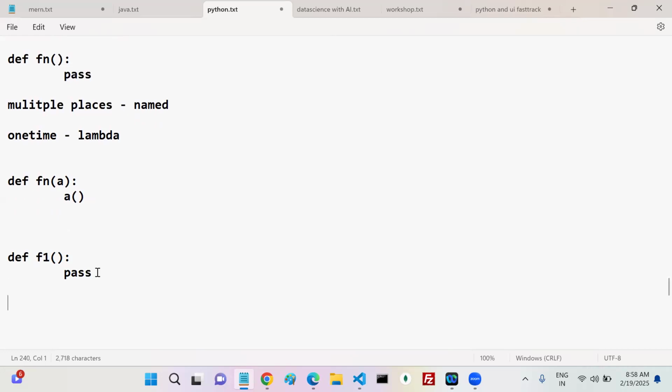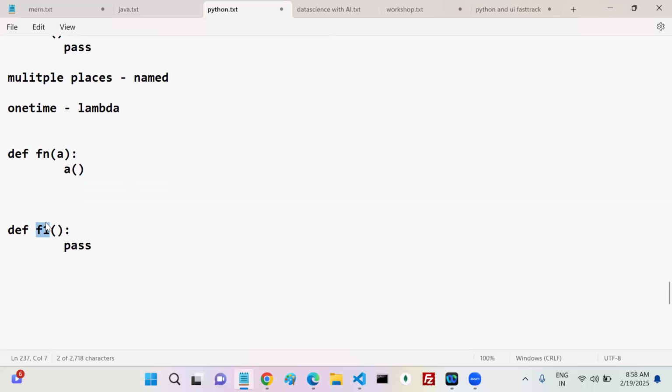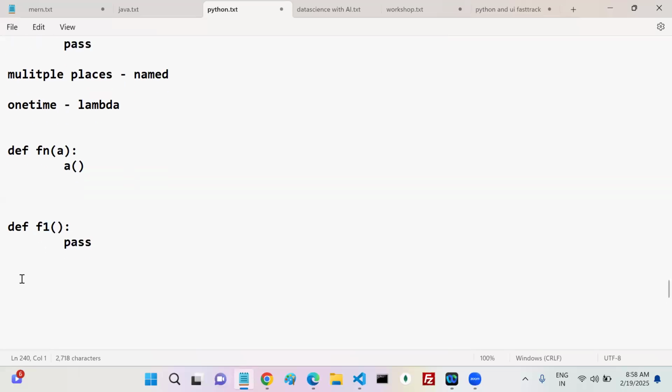Whenever you define a function, memory is allocated for it. Then whenever you call it, you can pass it. Once you pass it, my f1 execution is also completed, and the operation is done. Still, memory is allocated for this f1 or not? Why? Because for the f1 function to exist, it needs some space.